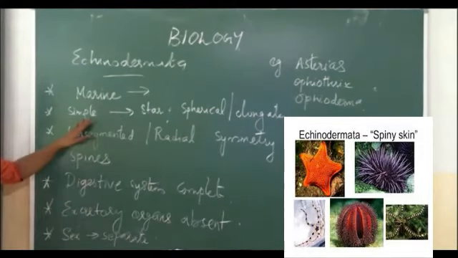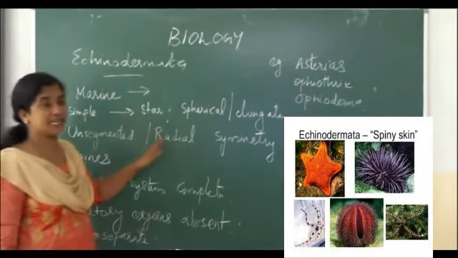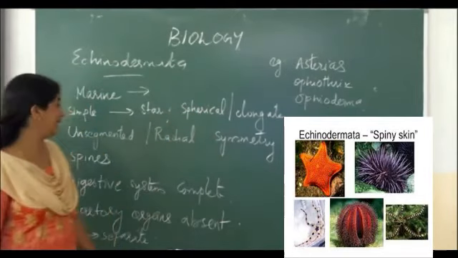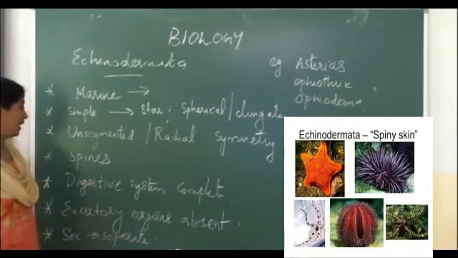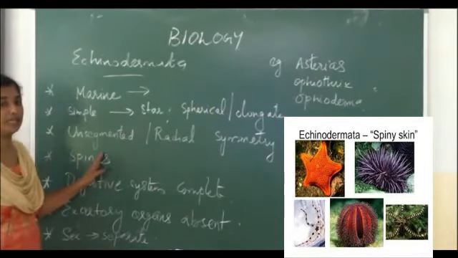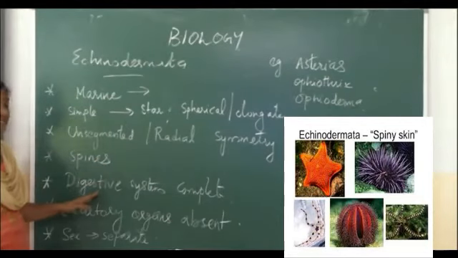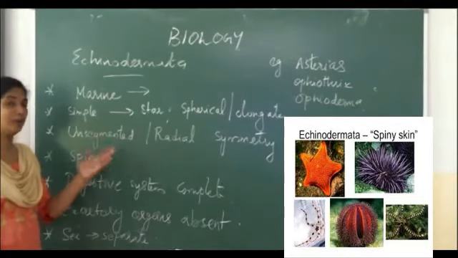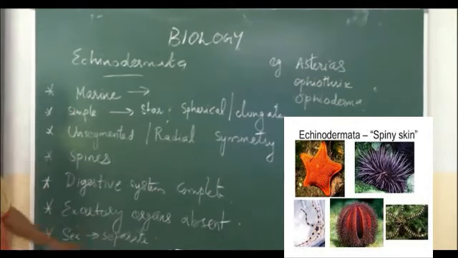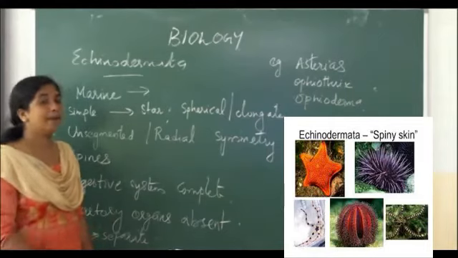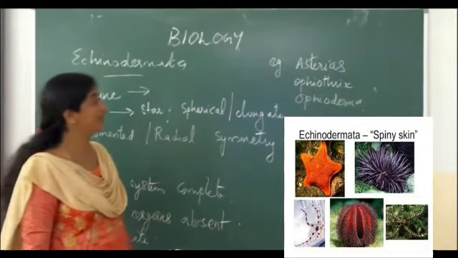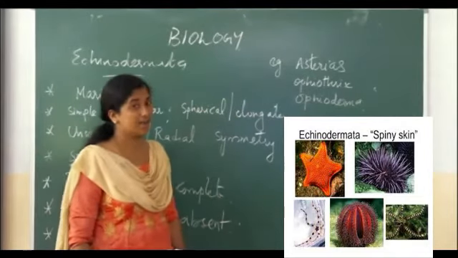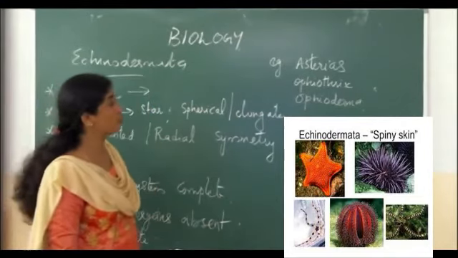Once again, phylum Echinodermata: they are marine, maybe free living or parasite. They are simple animals, may be star shaped, spherical or elongate. Unsegmented body, radial symmetry, and spines present on the body surface. The digestive system is complete from the mouth to anus. Excretory organs are absent, and sexes are separate. Reproduction is by sexual reproduction. Examples are Asterias, that is starfish, Ophiothrix and Ophioderma.